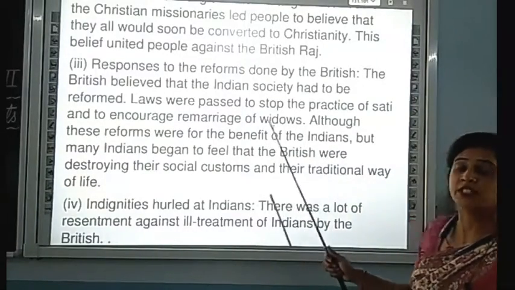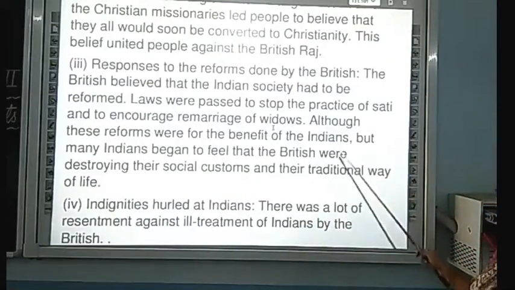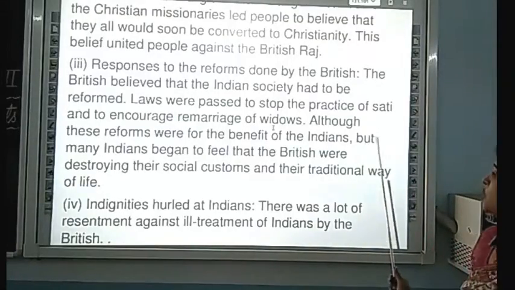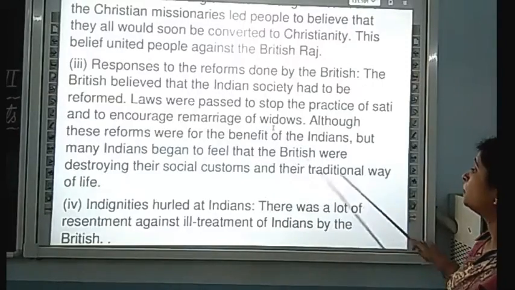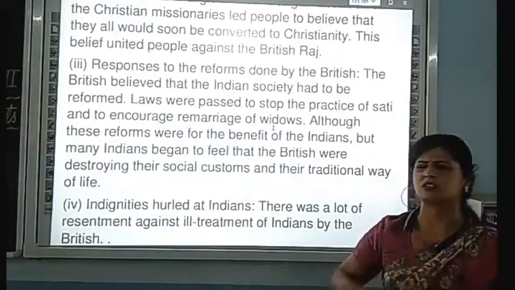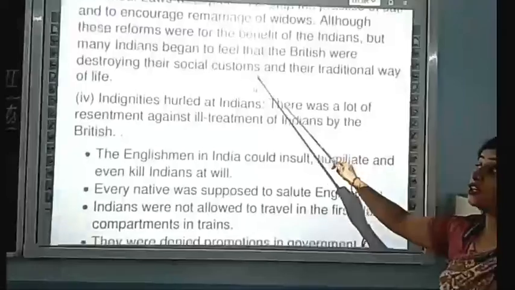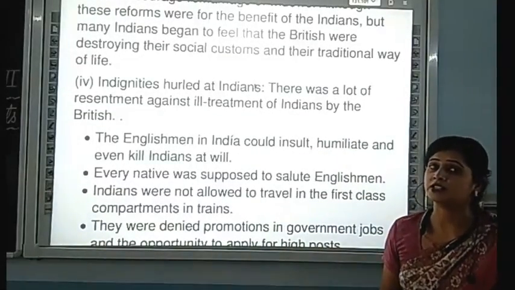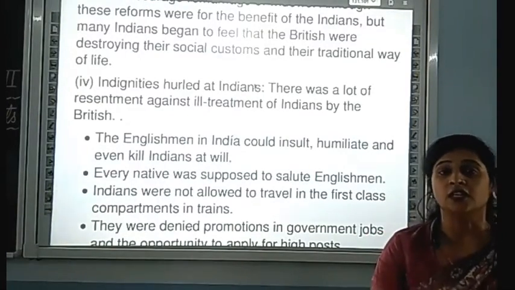They did not understand all this. Although these reforms worked for the benefit of the Indians, they were beneficial for Indians, and even today are beneficial for us. But many Indians began to feel that the Britishers were destroying their social customs, and they thought that the Britishers were destroying our social customs, their traditional way of life. That is the thinking of the Indians, and when they think that, what happened?